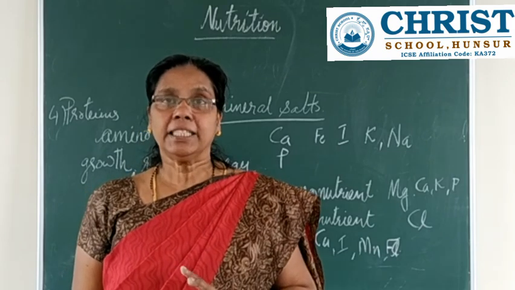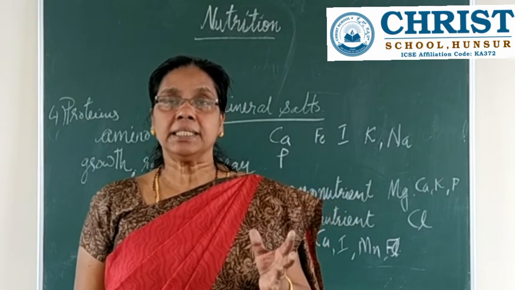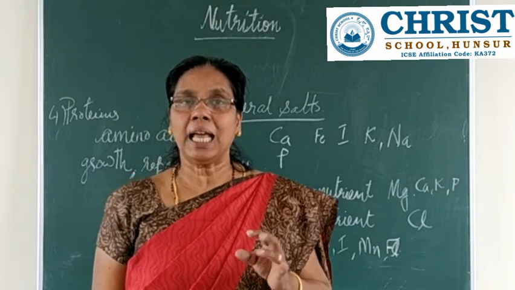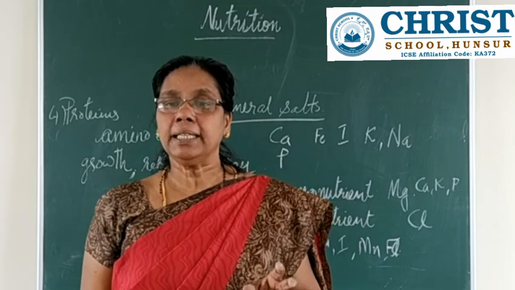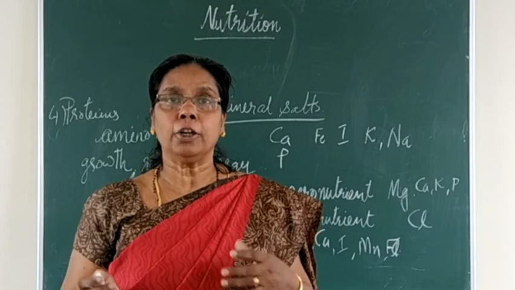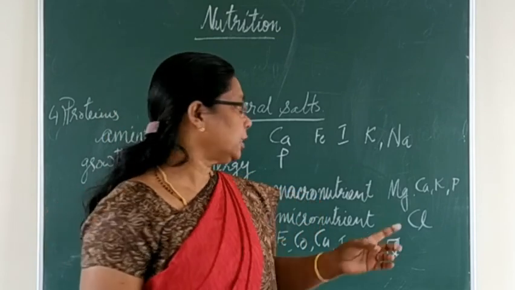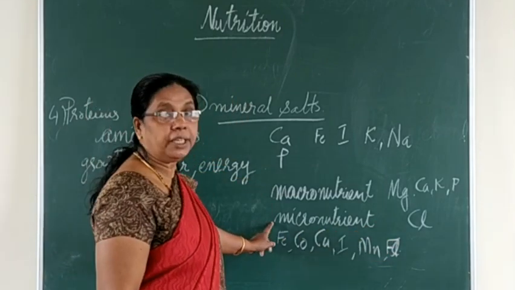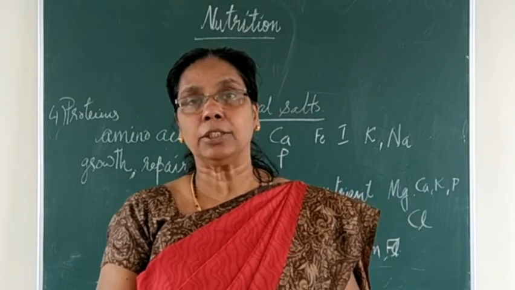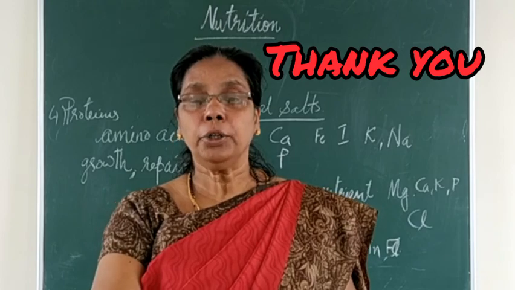take place. Next one is molybdenum, and it is present in pulses, cereals and meat, and again due to the lack of molybdenum you can say that sight problems will occur and retardation of growth, proper growth will not be there. So that's all about micronutrients. These are the elements which are needed in small quantities, and so these are called what? Yes, micronutrients.